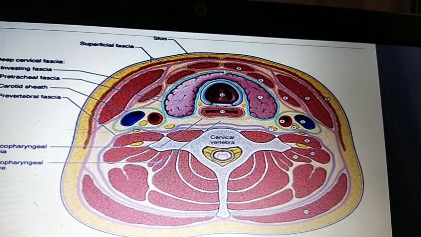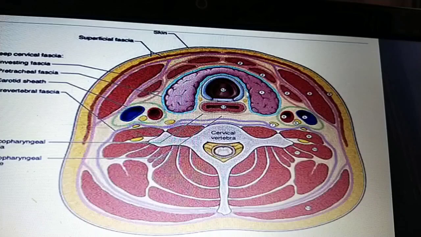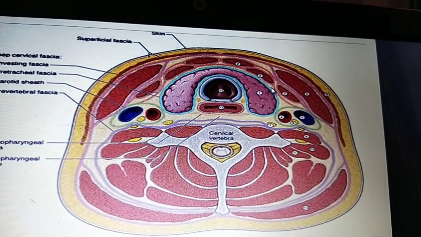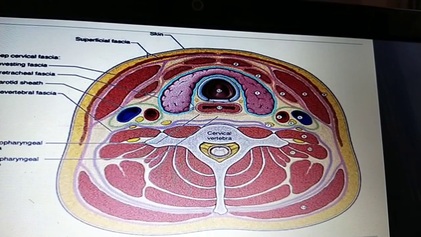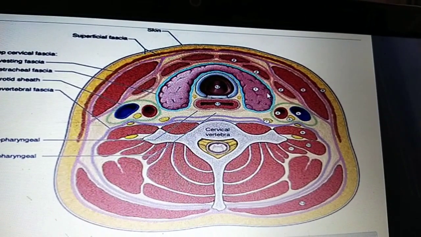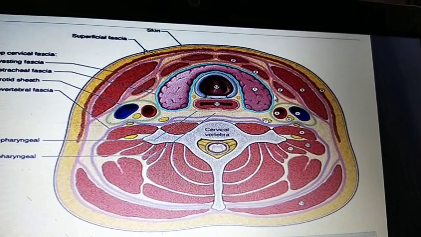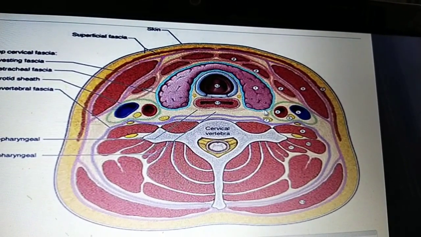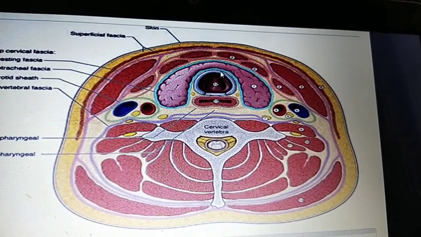This is the thyroid gland, and this is the pretracheal fascia, also called the false capsule of the thyroid gland. It covers the whole thyroid gland.